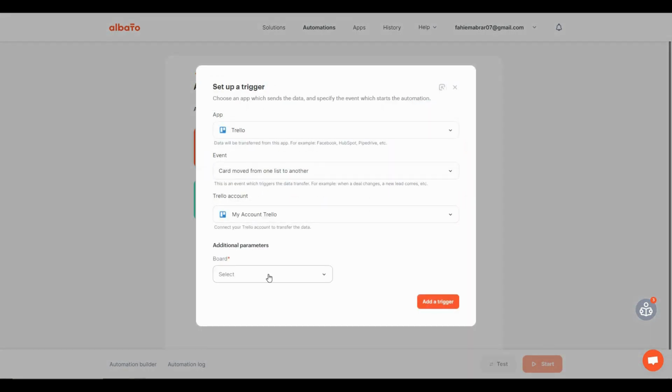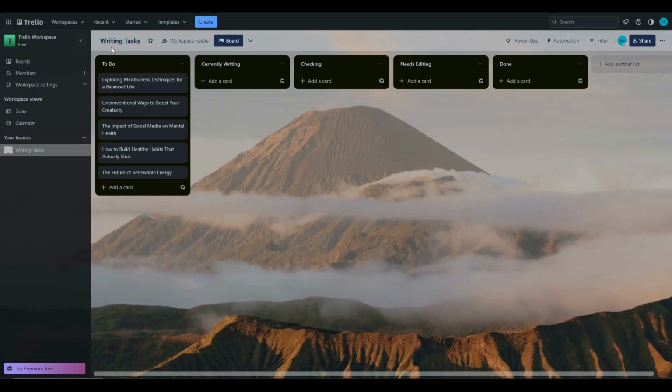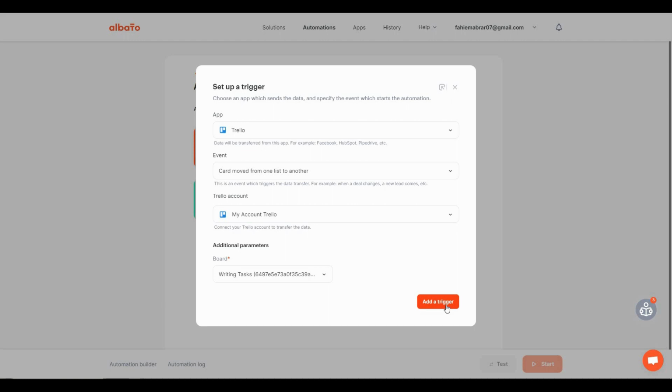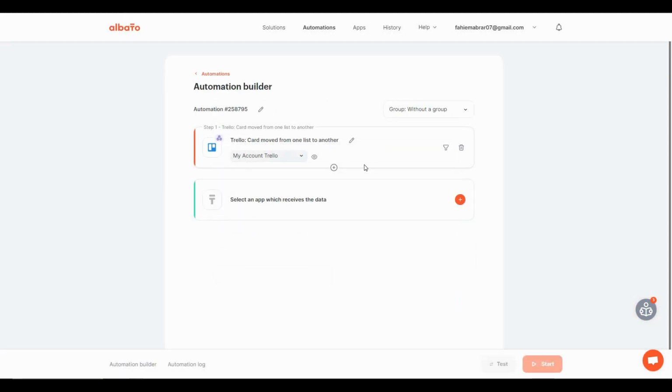Now I have to choose the board. So in my Trello account there could be multiple boards, right? So let's select the one that we want. So this is the one that I want the automation for, which is Writing Tasks. And if I go back to Trello, as you can see the board name is Writing Tasks. So I have selected the right one. Now let's click on add a trigger. So the sending data part is all set.